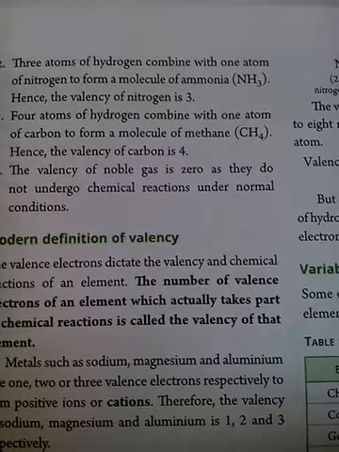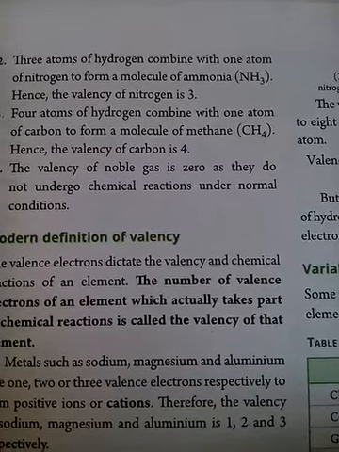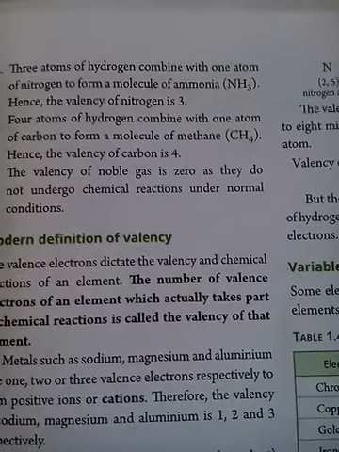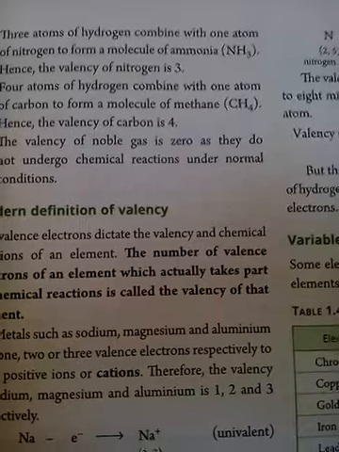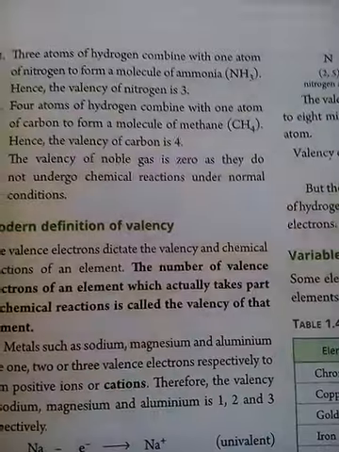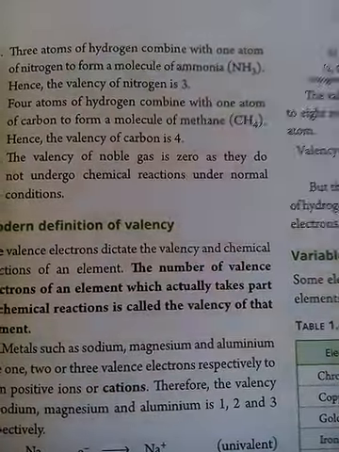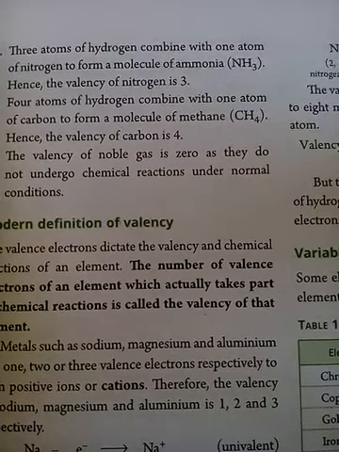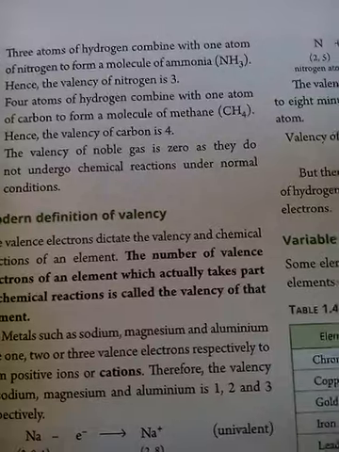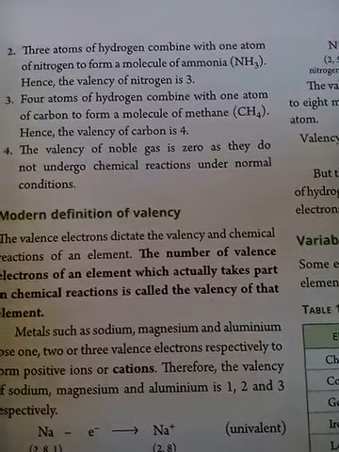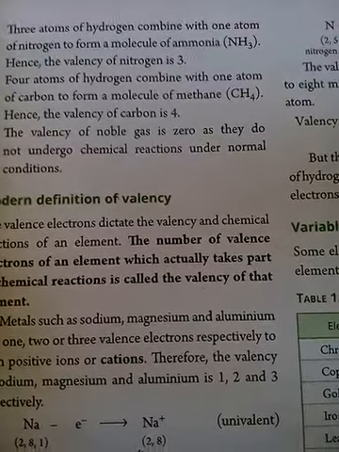Methane, CH4: you can see carbon combines with 4 hydrogen, so its valency becomes 4. This was an earlier concept to find out the valency. According to it, the number of hydrogen atoms combined with any element gives us the idea of its valency. Now, a few noble gases, inert gases, are also there.